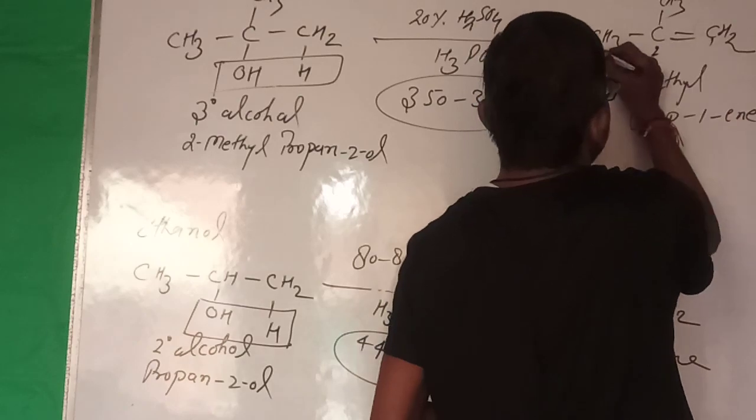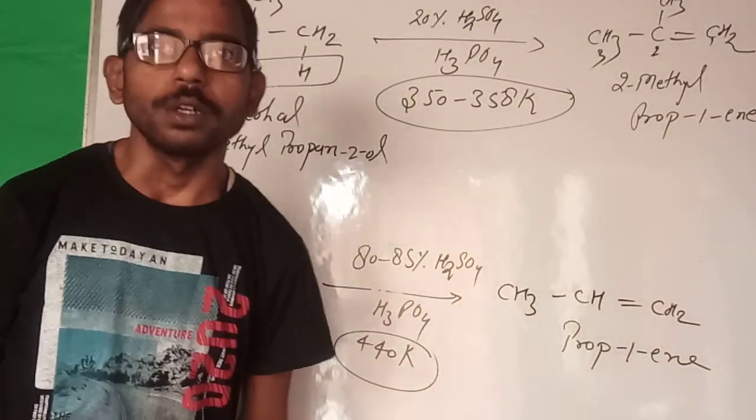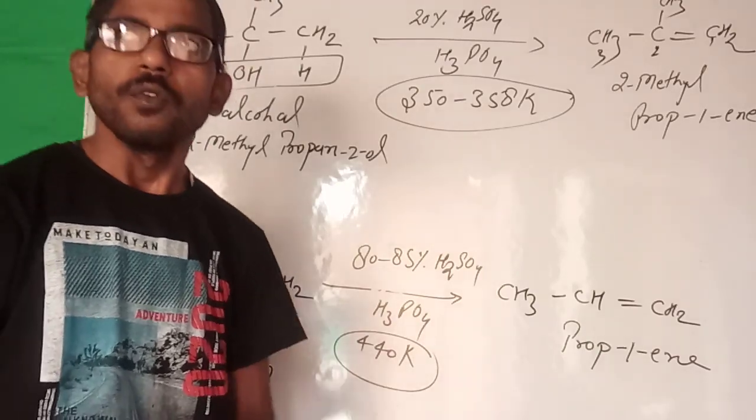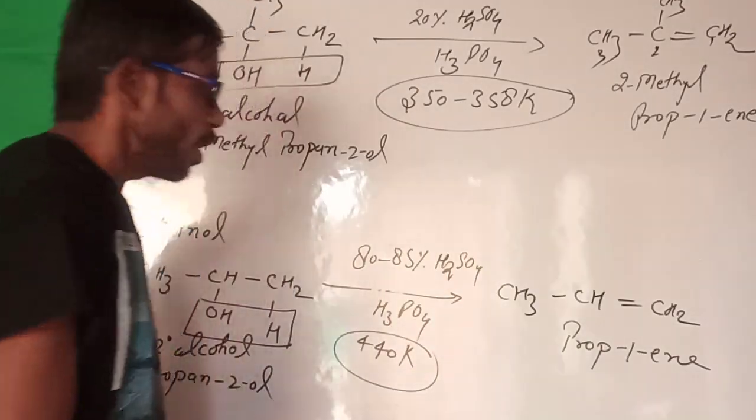So guys, from these reactions, what do we conclude here?